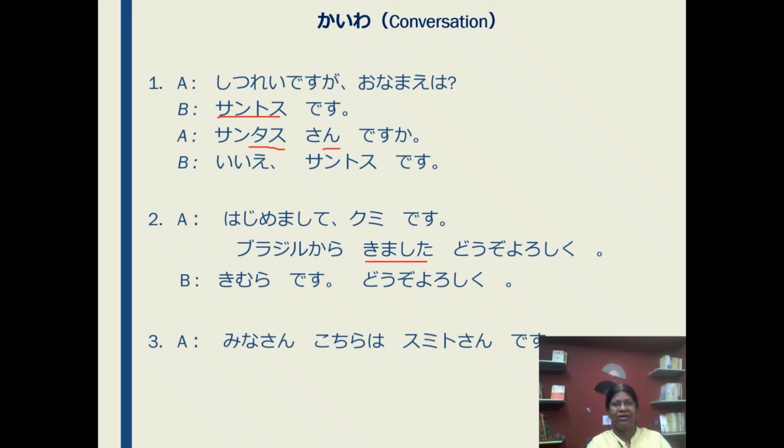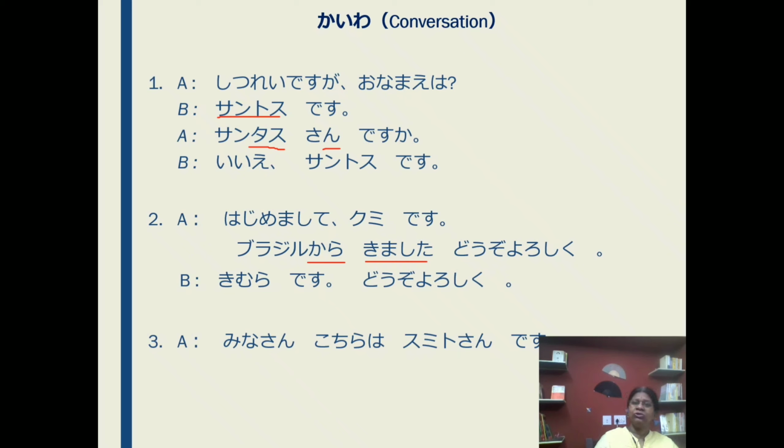Kimashita. Kara kimashita. When you belong to a country and you come to another country, there you can say kara kimashita. I am from Brazil. Okay. Dojo yoroshiku. It is nice to meet you. Thanks, nice to meet you. Okay.